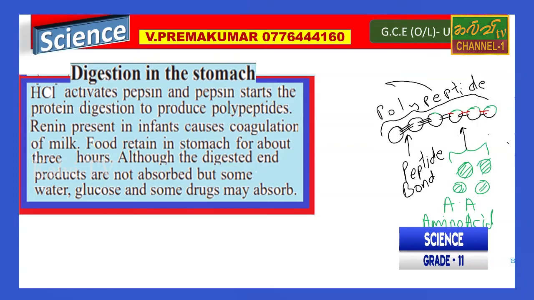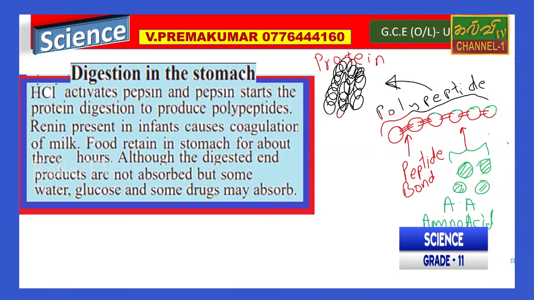After this polypeptide, they make a complex substance that is called protein.